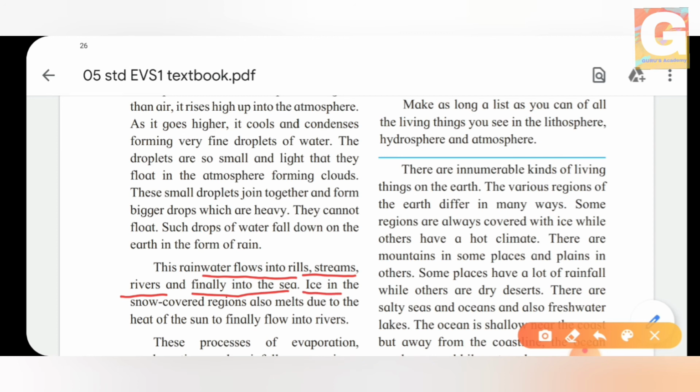The ice in the snow covered regions also melts due to the heat of the sun. The ice present in the snow covered regions, due to the heat of the sun, melts and also finally flows into the river.